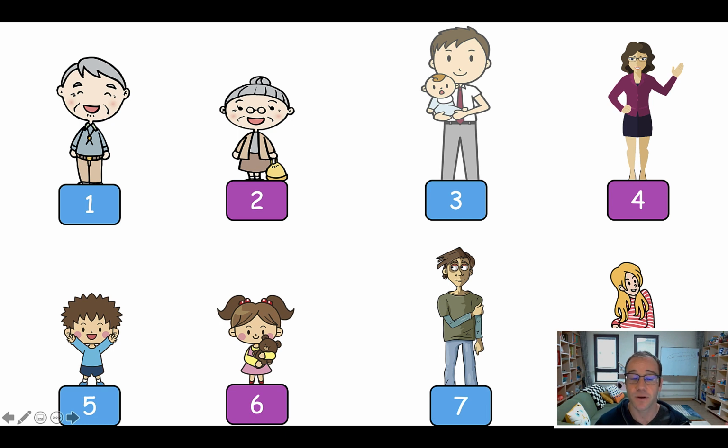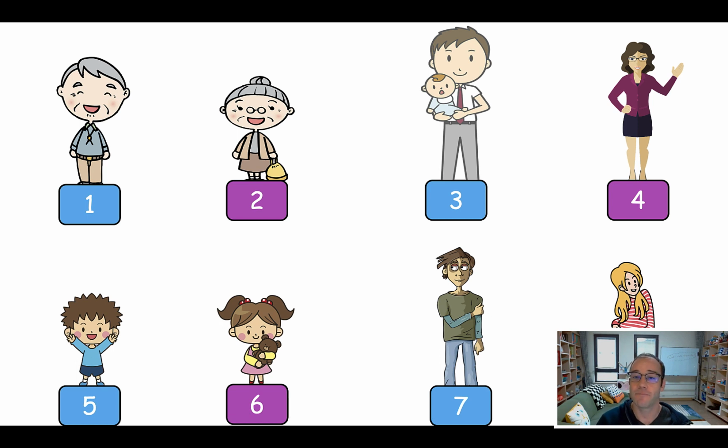And before playing the game, I will remind them of the rules so they get more listening practice. So I'll say, let's play the quick say game. I will say the word, and I'll point at the picture. I will say grandfather. You say, and I'll point. I'll say, you say 1, okay? And I will say father. You say, and see if they understand that they should say 3, okay? After you play this game once, the kids will understand what you're going to do, but I still think you should explain the rules so they can get more listening practice.